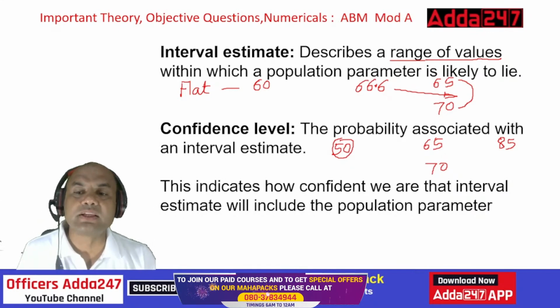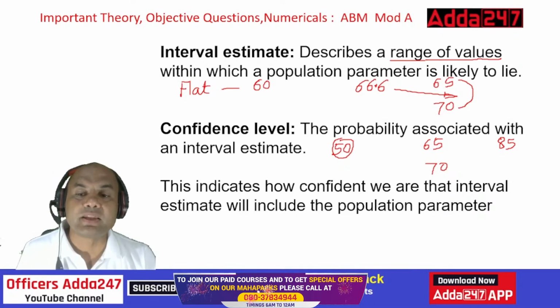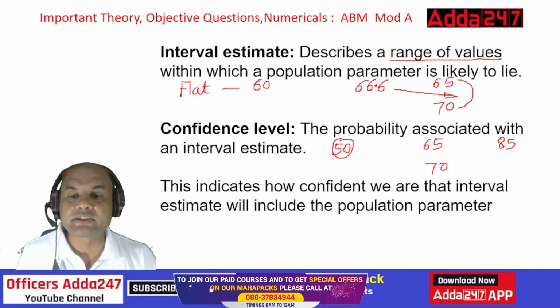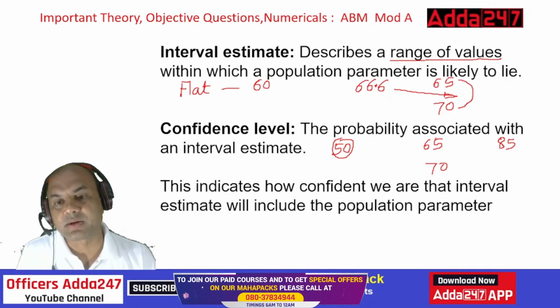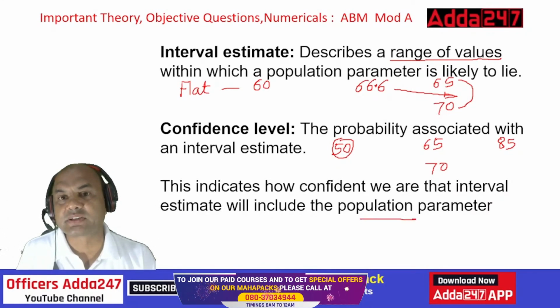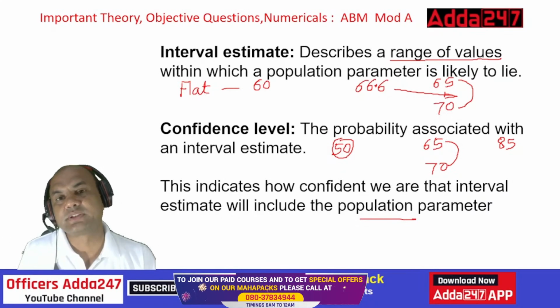So this is known as the probability associated. The final answer should lie between these. What is the probability associated that my final answer will lie in this range? This indicates how confident we are that the interval estimate will include the population parameter. This population parameter means this 66.66 mean. So this estimate of 65 to 70 should include this 66.6.